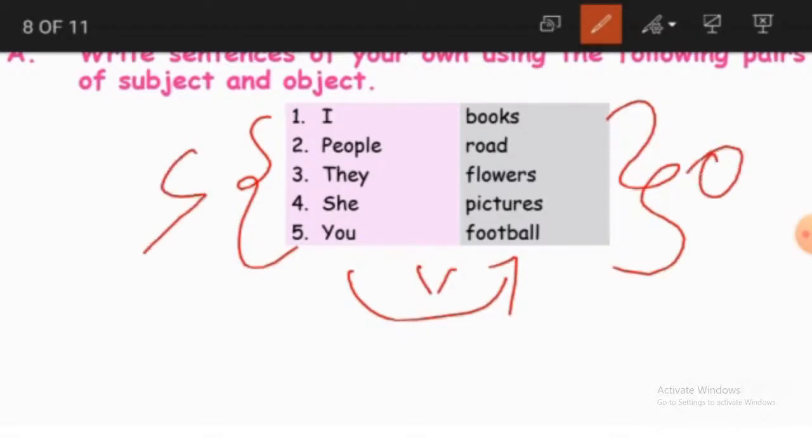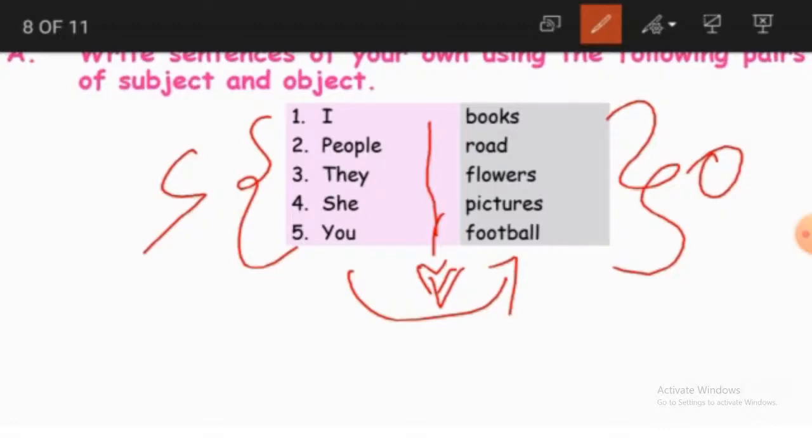Okay, you have to add a verb in between, and you have to pair these words and frame your own sentences. For example, the subject here is I, the object here is books, and now we have to frame a sentence with the verb. How can we do it? I read books. Can we say it or not? Yes, I read books. It becomes a sentence.